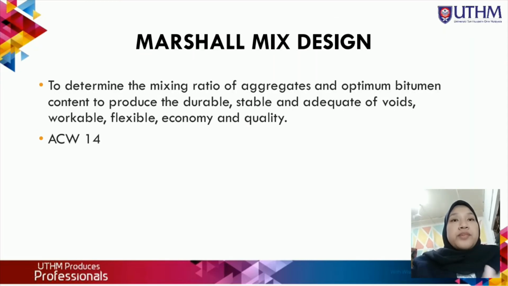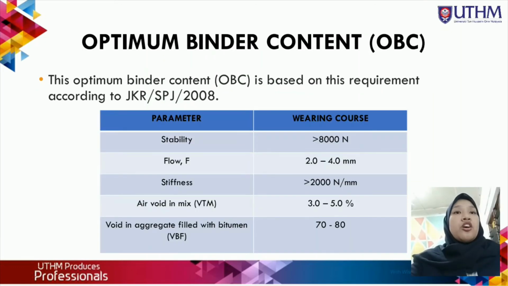Next is the Marshall mix design. This is to determine the mix ratio of aggregate and optimum bitumen content to produce a durable, stable, workable, flexible, economic, and quality mixture with adequate voids. We are using AC14. Here is the optimum binder content, OBC. This OBC is based on the requirement according to JKR/SPJ/2008. The parameters are stability, flow, stiffness, air void in mix, and voids in aggregate filled with bitumen.